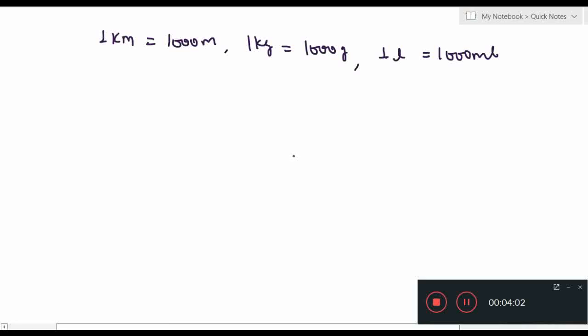Then we have one system which we have studied in previous classes. It goes milli, centi, deci, then the basic unit. Basic unit means what?